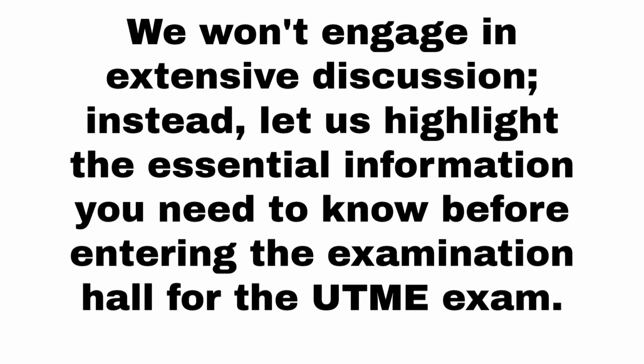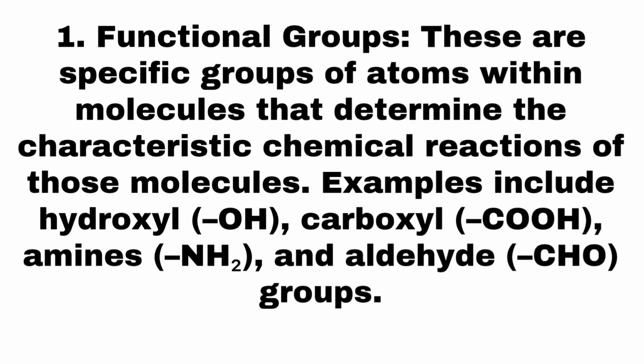In this lesson, we're not going to be looking so much into the details, but just basic things you should know when you're writing chemistry in JAMB. The first thing you should know are functional groups. Functional groups are specific groups of atoms or molecules that share the same characteristics in a homologous series. A COOH group will share the same characteristics with other COOH groups. Alkanes will share similar characteristics along the same group.